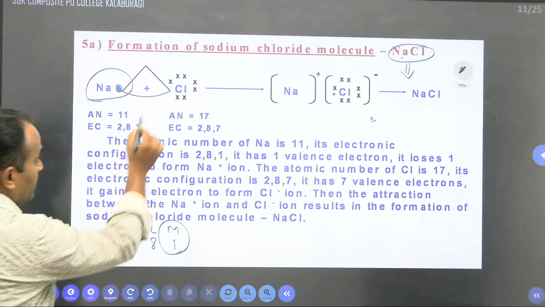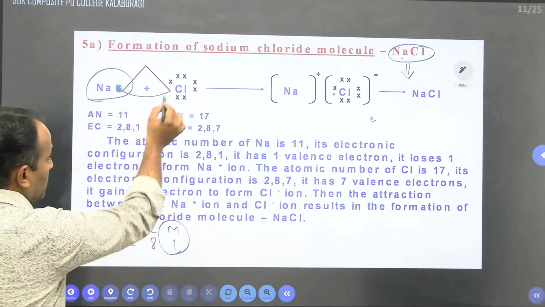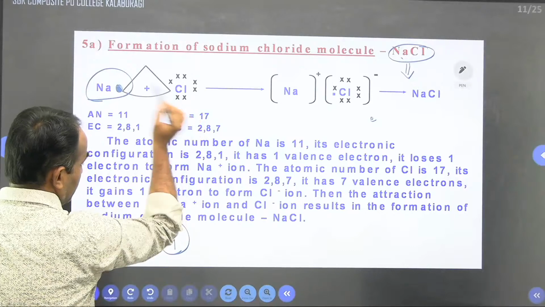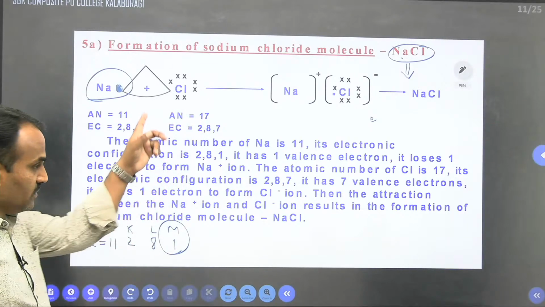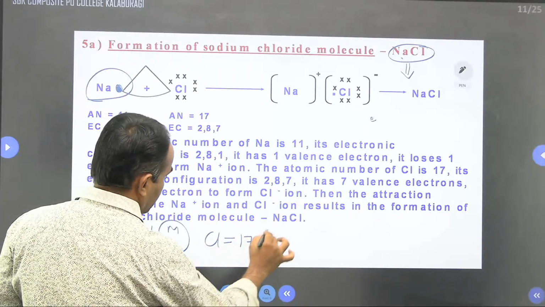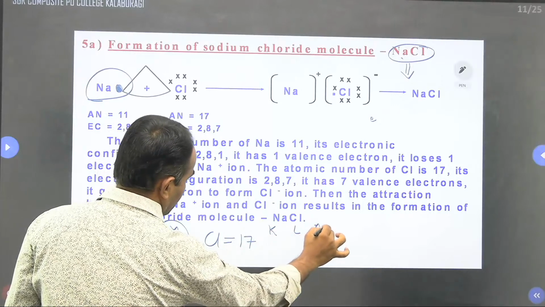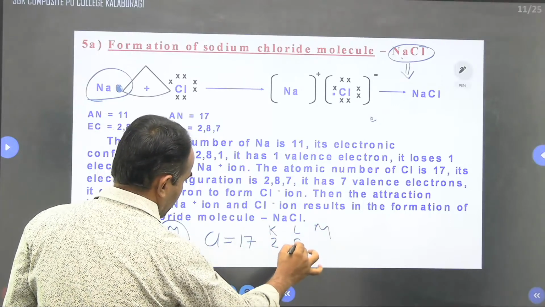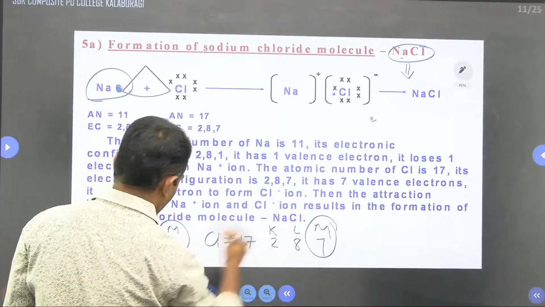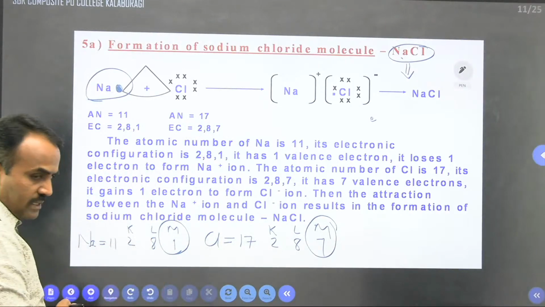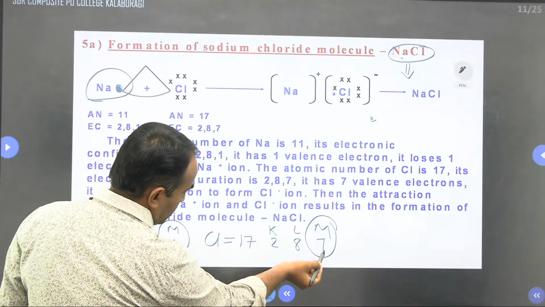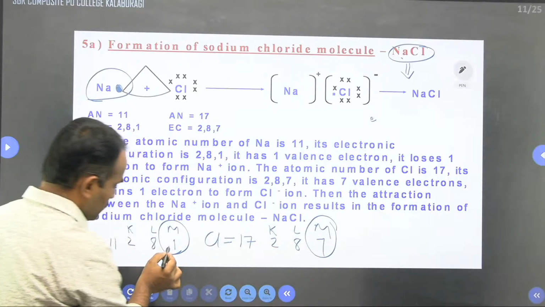Next they have given Cl, chlorine, which contains 1, 2, 3, 4, 5, 6, 7 electrons. I just wrote the electronic configuration of chlorine: atomic number 17, with K, L and M shells containing 2, 8 and 7. It means the valence shell of chlorine contains 7 electrons, while the valence shell of sodium contains 1 electron.